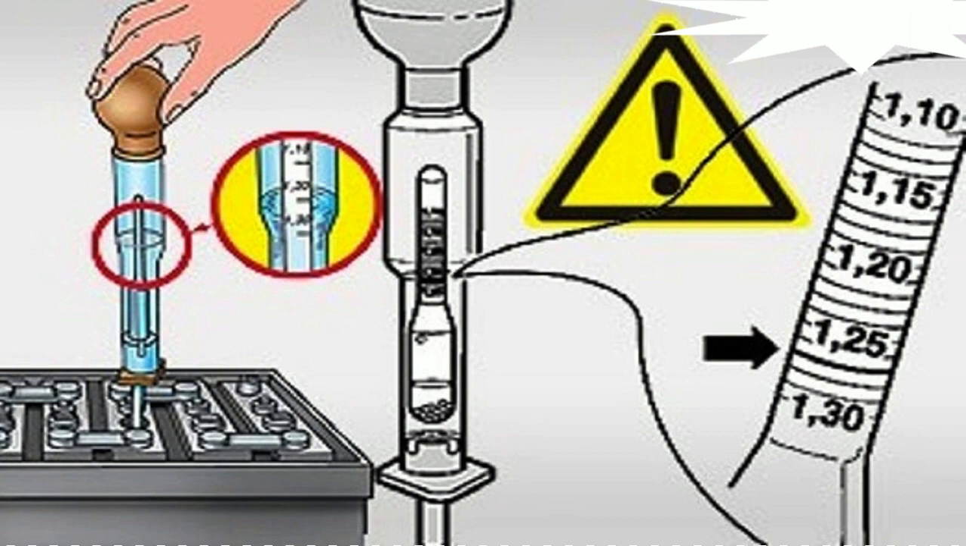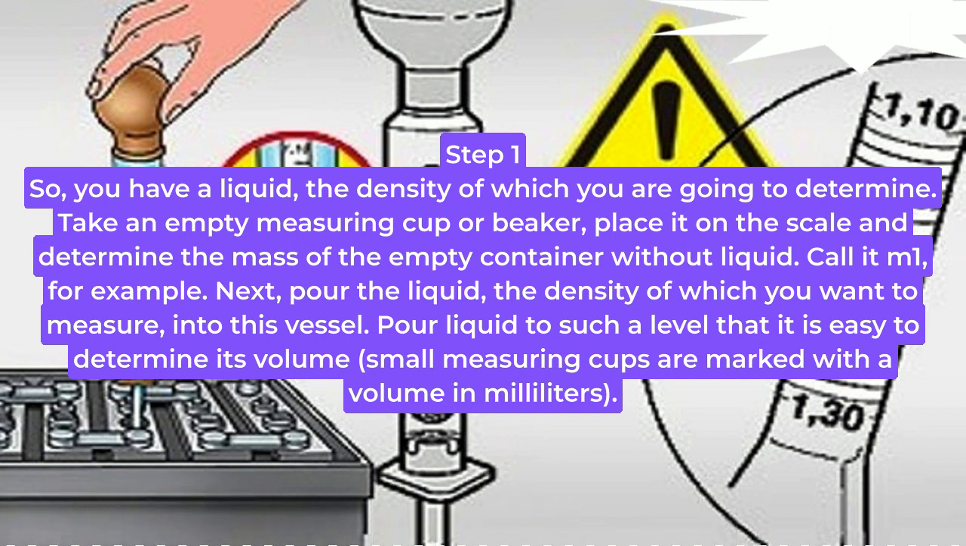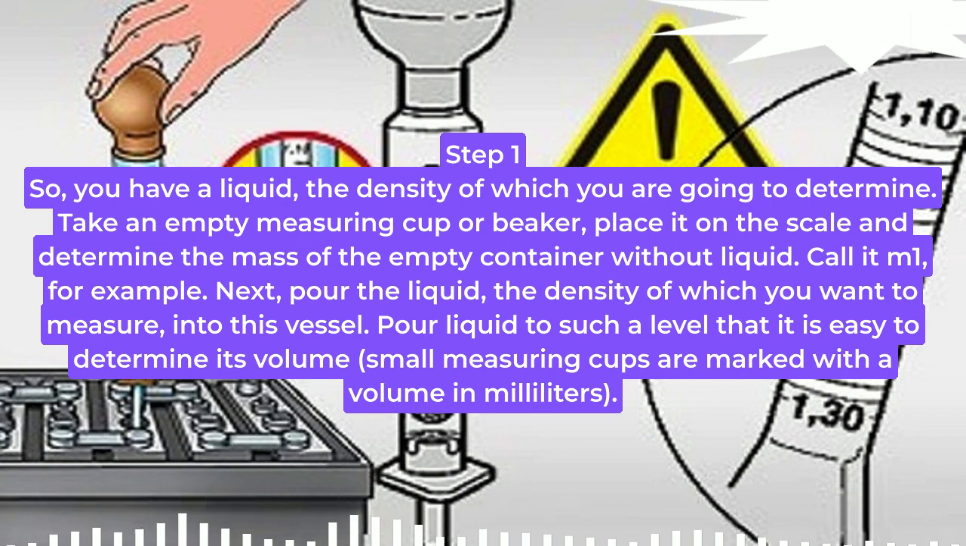Instructions. Step 1. So, you have a liquid, the density of which you are going to determine. Take an empty measuring cup or beaker, place it on the scale and determine the mass of the empty container without liquid. Call it M1, for example. Next, pour the liquid, the density of which you want to measure, into this vessel. Pour liquid to such a level that it is easy to determine its volume. Small measuring cups are marked with a volume in milliliters.